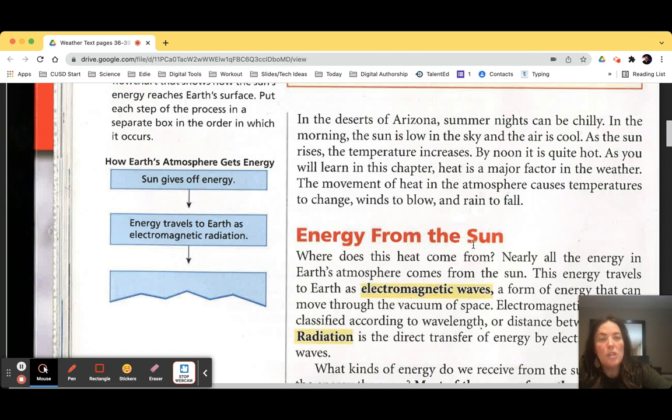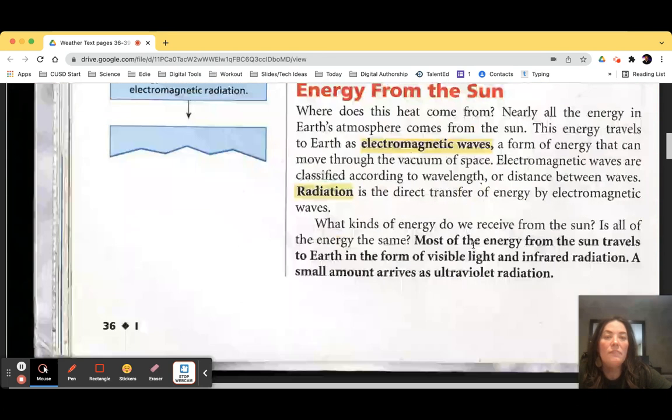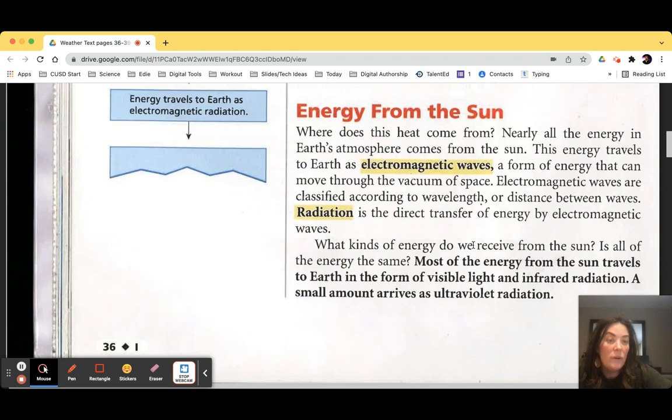As you'll learn later in this chapter, heat is a major factor in the weather. The movement of heat in the atmosphere causes temperatures to change, winds to blow, and rain to fall. Energy from the sun. Where does this energy come from? Nearly all the energy in Earth's atmosphere comes from the sun.